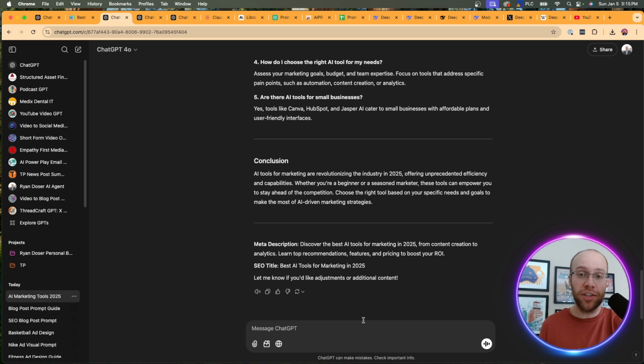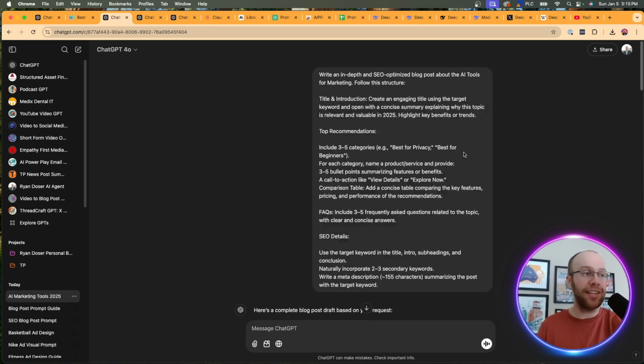Now, of course, this isn't going to be perfect, but this is one heck of a rough draft. So then I can come back and reiterate and say, actually generate more H3s, or give me another H2, or give me better FAQs, right? Whatever other tweaks that you need to fine tune this with to best rank for that keyword, you can definitely do that. I just hope that this example of what I just shared with you makes sense.